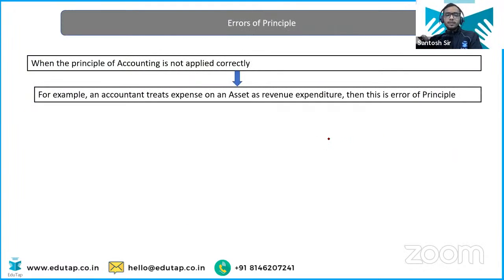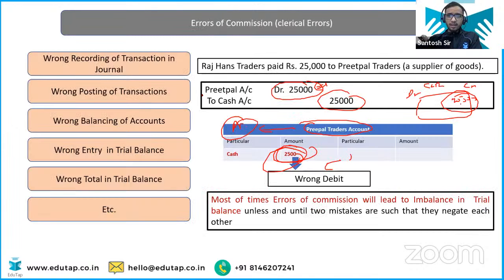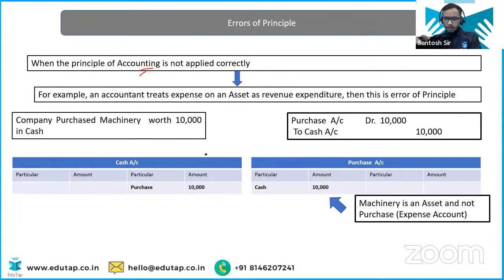So this I have told you, what is accounting of principal and what is accounting of commission. This we have also discussed, right? Now, one more thing I want to tell you in the errors of principal. Suppose, as an accountant, you don't know what is the revenue expenditure, what is the capital expenditure. You don't know which transaction I have to enter into the profit loss account and which transaction I have to enter into the balance sheet. Then again, it's the error of principal.